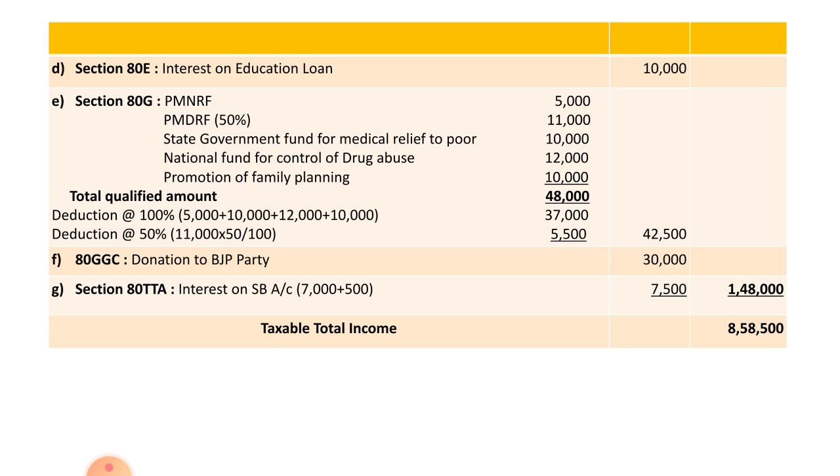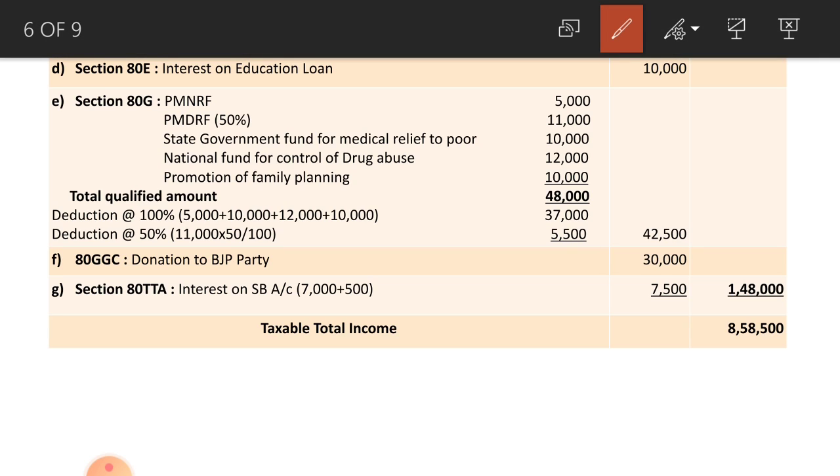Deduction at 100% amounts to rupees 37,000 and deduction at 50% only one item is there, that is Prime Minister's Drought Relief Fund 11,000 rupees. 50% of this amounts to rupees 5,500. So, the total deduction under section 80G amounts to rupees 42,500. And next one, section 80GGC, donation to BJP party 30,000.